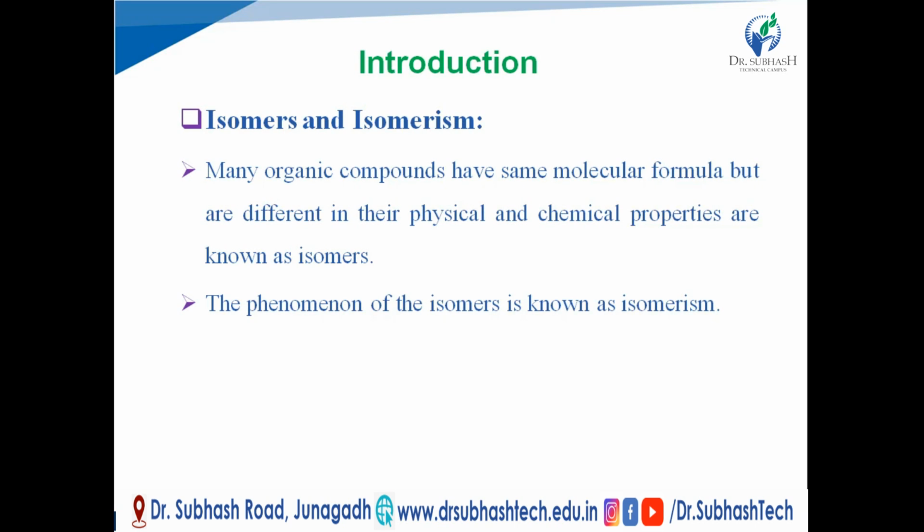First of all, what are isomers and isomerism? Many organic compounds have the same molecular formula but are different in their physical and chemical properties. These are known as isomers. That means the molecules have the same number and same nature of atoms, so they have the same molecular formula, but they differ in their physical and chemical properties. These are known as isomers, and the phenomenon of isomers is known as isomerism.